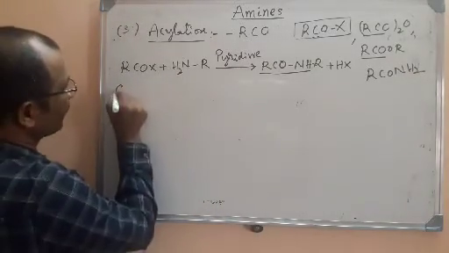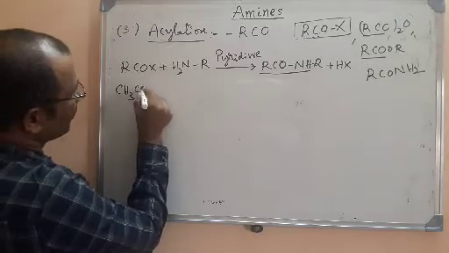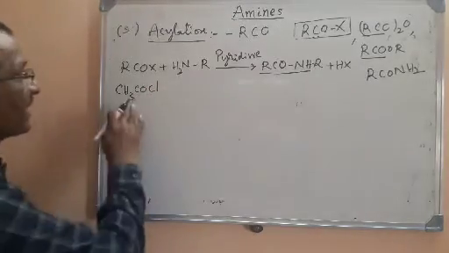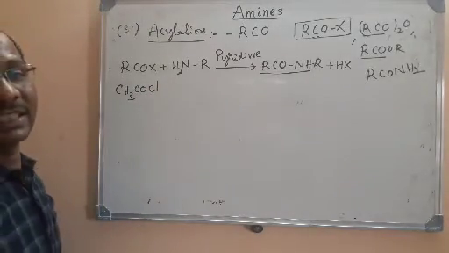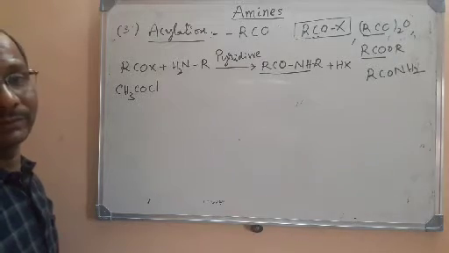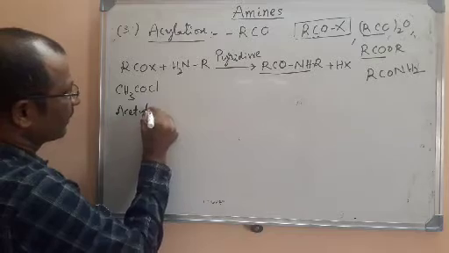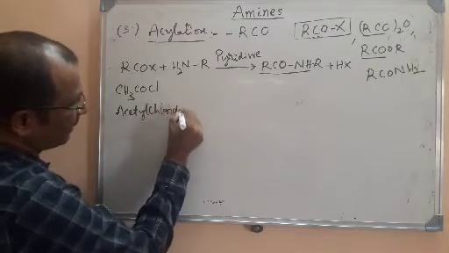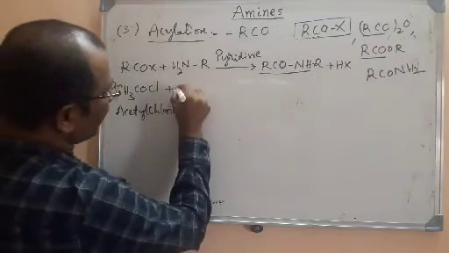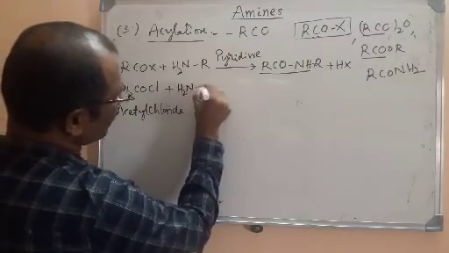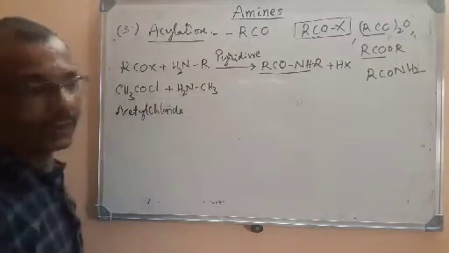Let me take one example here. CH3COCl. This is acetyl chloride. Its IUPAC name is ethanoyl chloride. Acetyl chloride is taken, and I will take methanamine, or ethanamine also you can choose. This is methanamine. What is happening here?